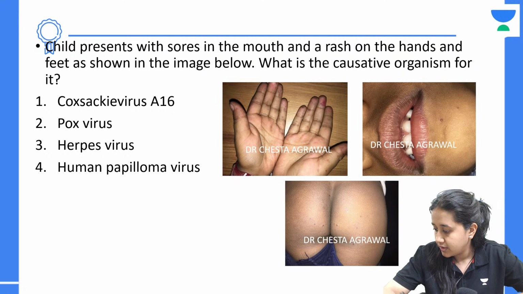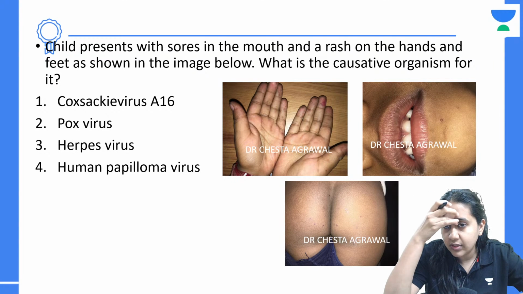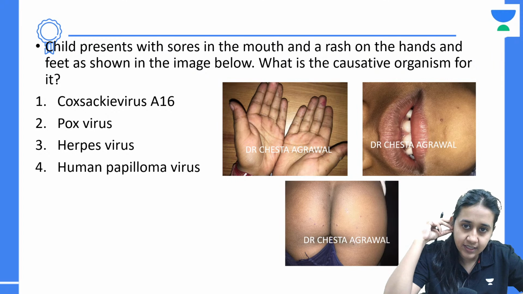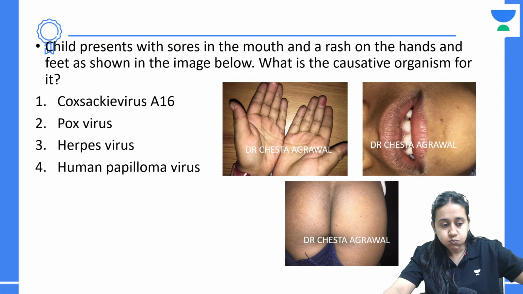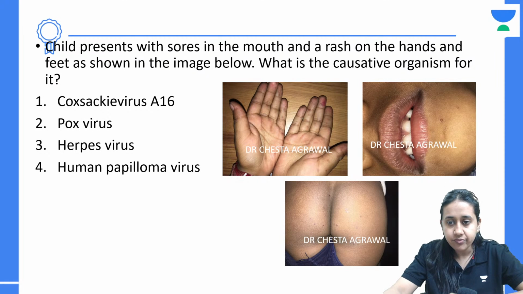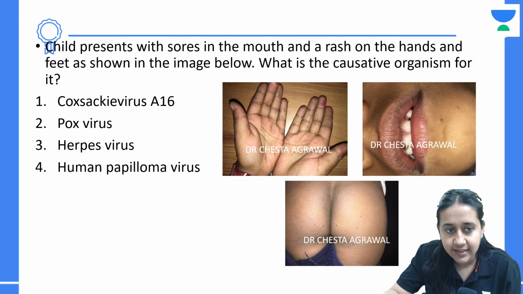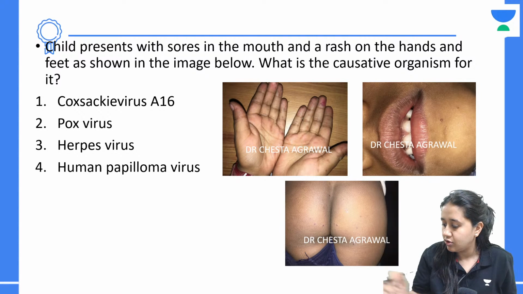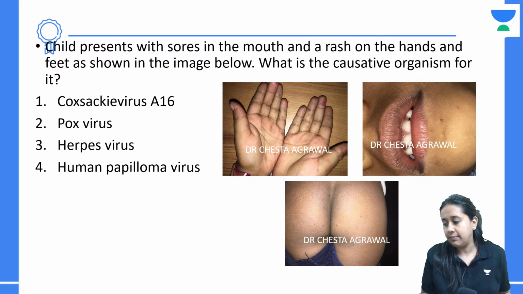Shri, Rakesh, Prasanna, Achan. A child with sores in the mouth and a rash on the hand and feet, as shown in the image. What is the causative organism for this? Coxsackie A16, pox virus, herpes virus, or human papilloma virus?